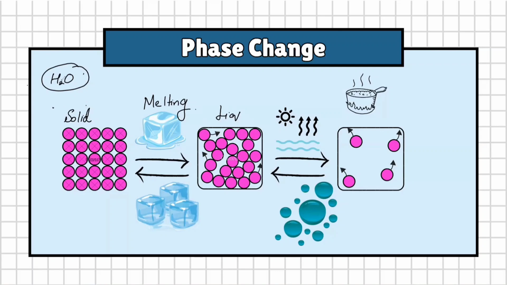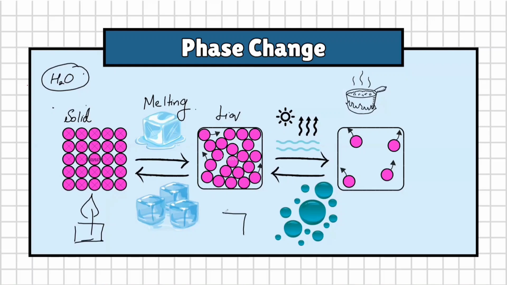In a solid, the particles are tightly packed, but when it is melted, you provide some amount of energy in the form of heat. The particles gain enough energy to break the intermolecular forces between them and become spaced apart. This process is called melting and it converts into the liquid state.